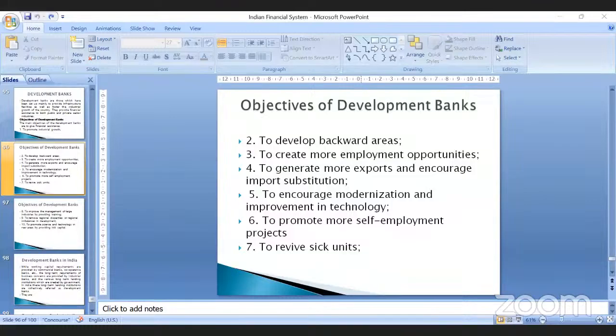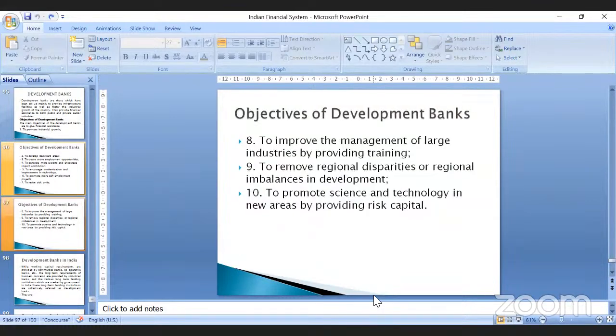They want to remove all kinds of regional disparities or regional imbalances in development, and to promote science and technologies in order to provide risk capital. Their major concern is to promote industries, promote employment opportunities, promote sick units, remove regional disparities, and remove all kinds of challenges in the development of industries. That is their prime objective.